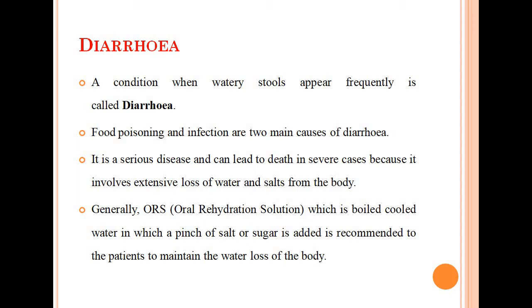If a person is suffering from diarrhea, he or she should be treated well. Generally, ORS, that is the oral rehydration solution, which is boiled cooled water in which a pinch of salt and sugar is added, is recommended to the patients to compensate for the water loss of the body. WHO, that is the World Health Organization, has recommended a simple ORS remedy that can be made at home by adding salt and sugar to water. Clear? So this should be taken.